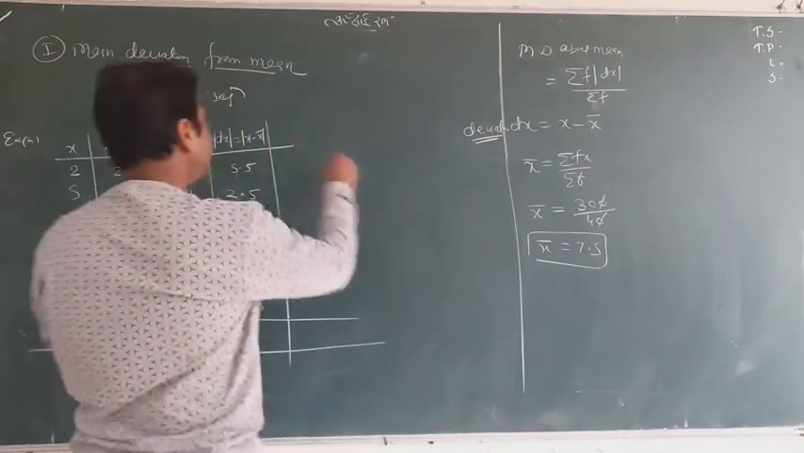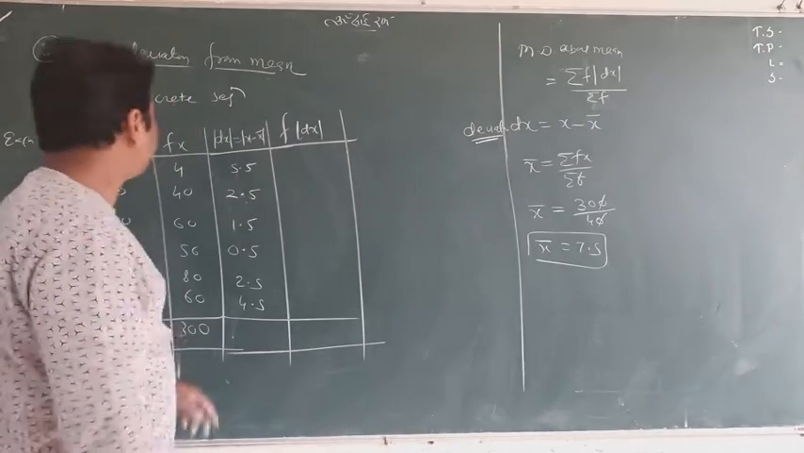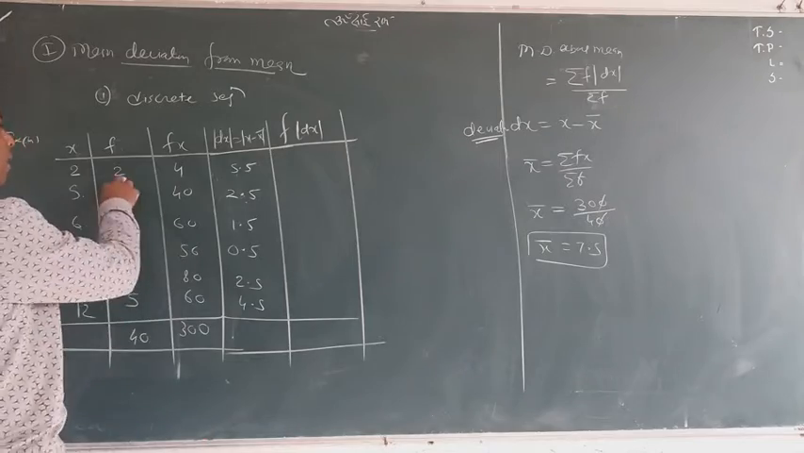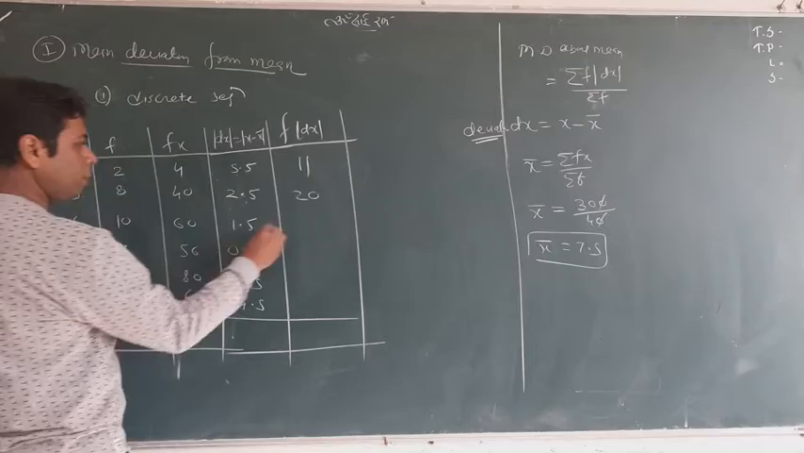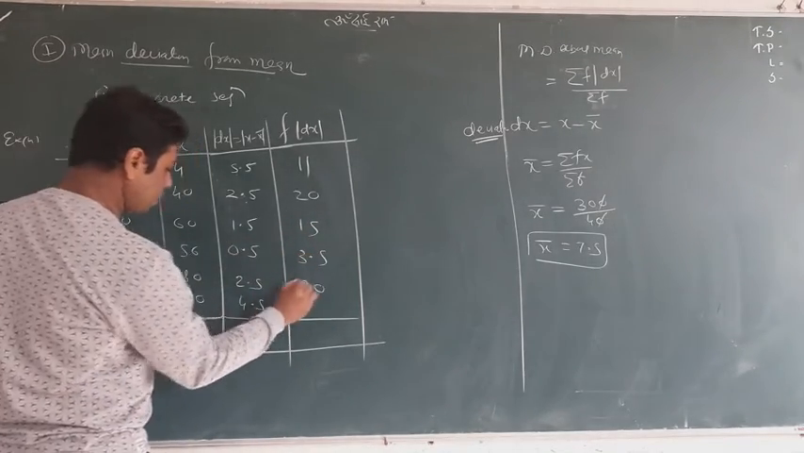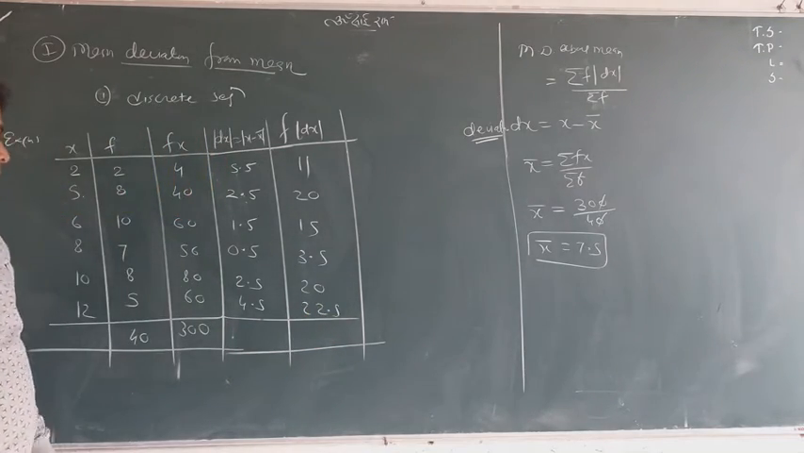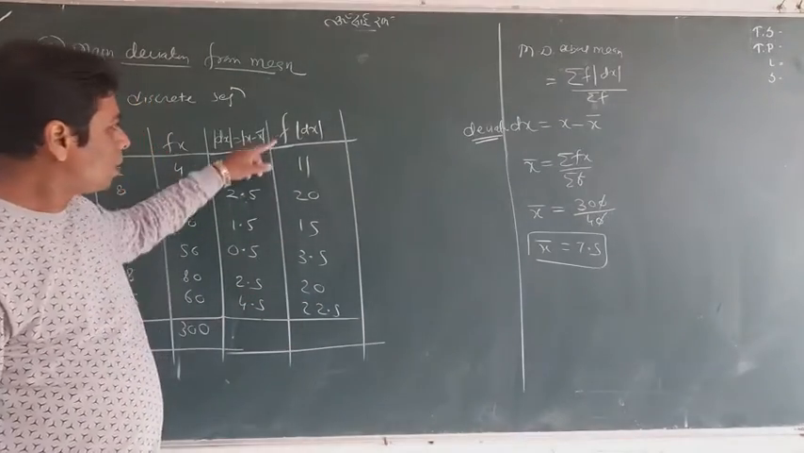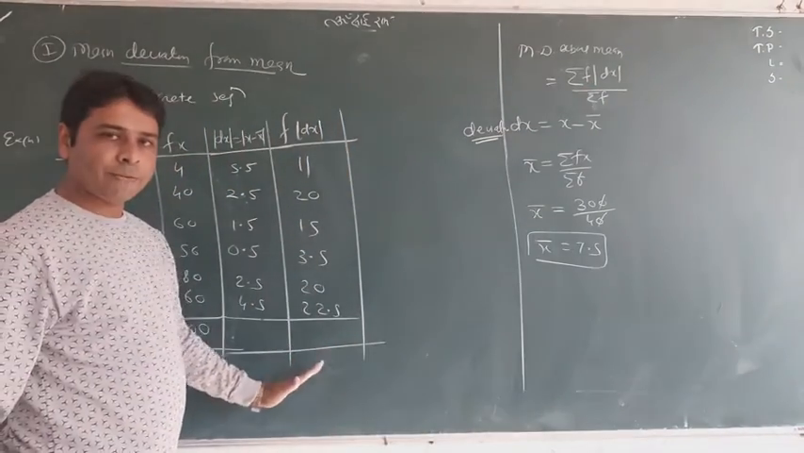So we have a new column, f dx. This is your f and this is your dx. Now multiply it, f into dx. So it's going to be 11. These two will be 20. These two will be 15. These two will be 3.5. These two will be 20. And these two will be 22.5. This is all about f dx. Now the rest is summation f dx upon summation f. So you will add up summation f dx.